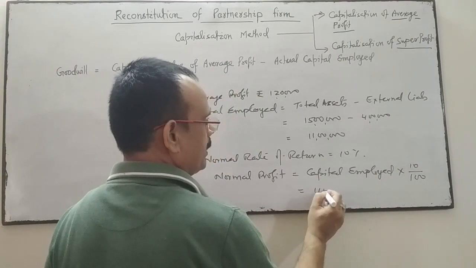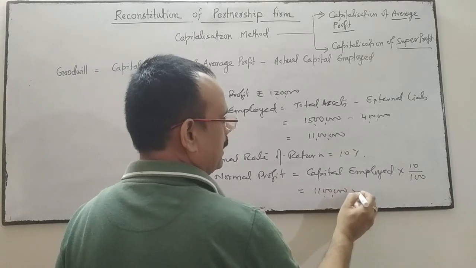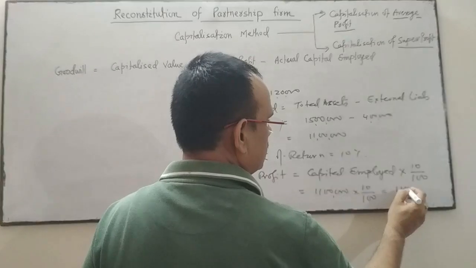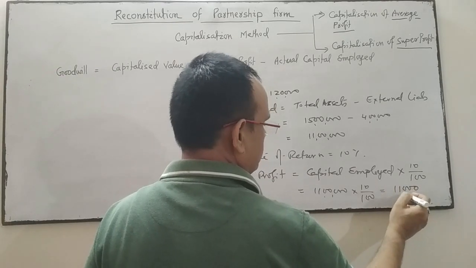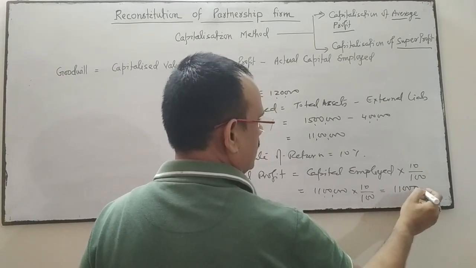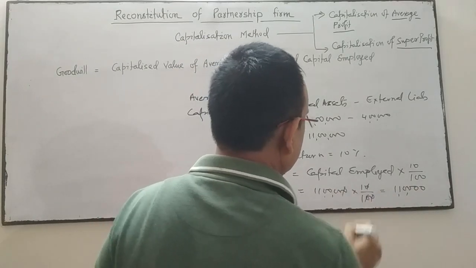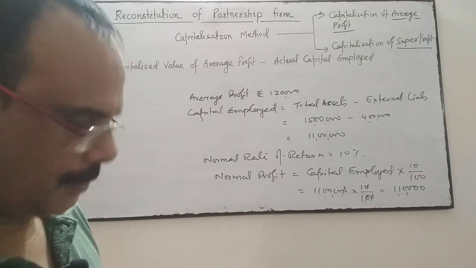Capital employed is 11 lakh and the normal rate of return is 10%, so 1,10,000 is the normal profit.